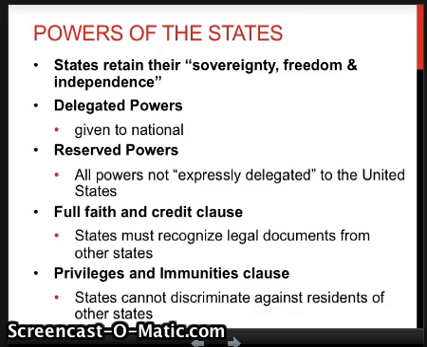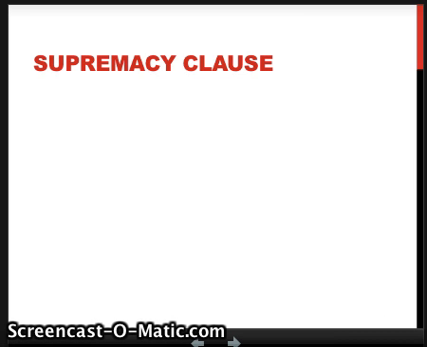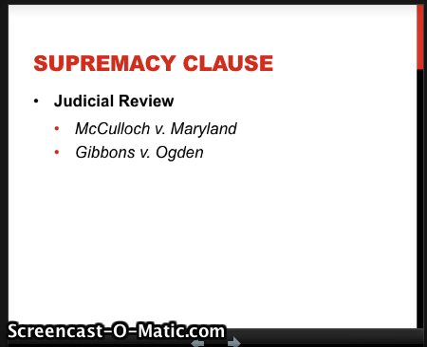All right. Next, we have the Supremacy Clause. Now, as we should know, the Supremacy Clause is what puts the national government above the states in terms of power. Now, judicial review cemented that. McCulloch versus Maryland and Gibbons versus Ogden both used the Supremacy Clause to tell the states that the national government was in fact supreme, that they could do things to states, and that states had no power against them.